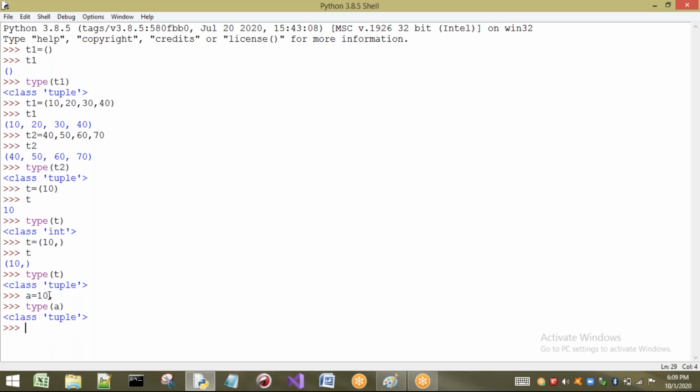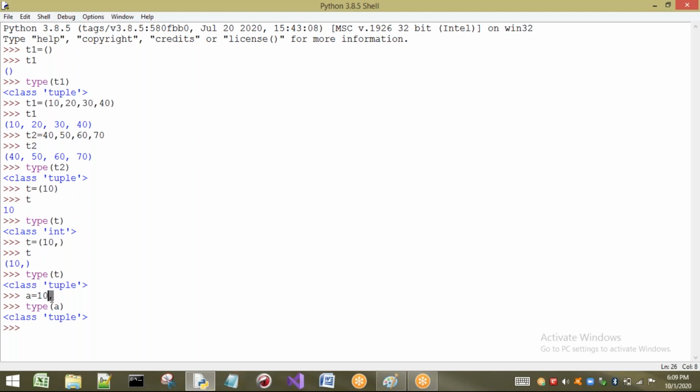That means if you observe this, 10 comma and 10 comma, here we have written inside parentheses, but here we have not. So what you can observe is, comma makes a tuple but not the parentheses. So comma is going to play a major role in our tuple concept.